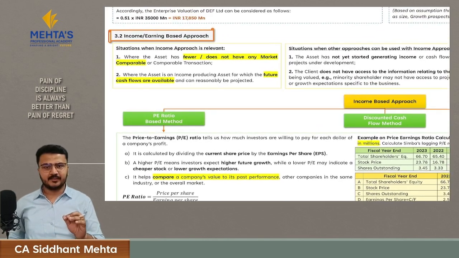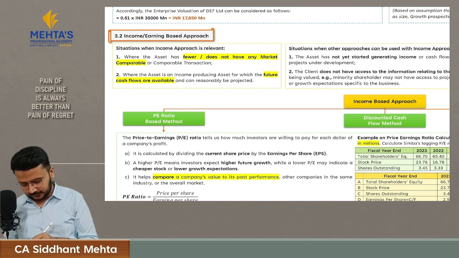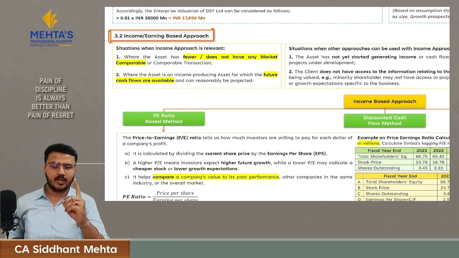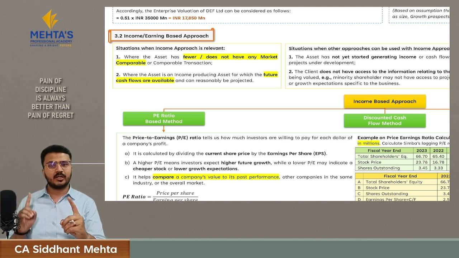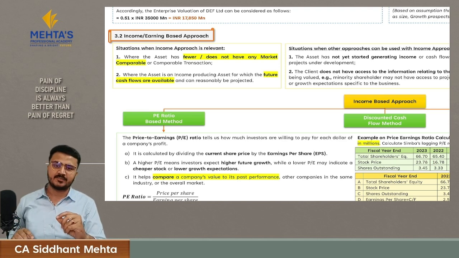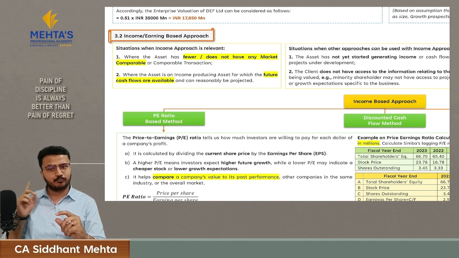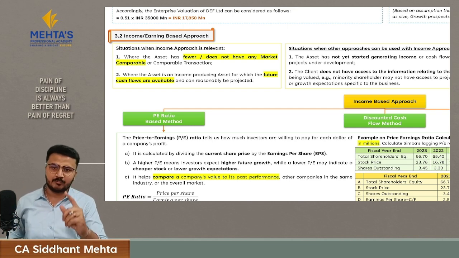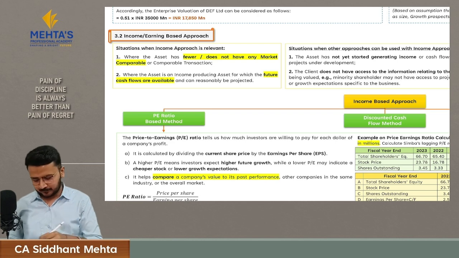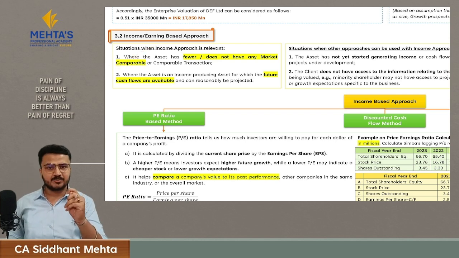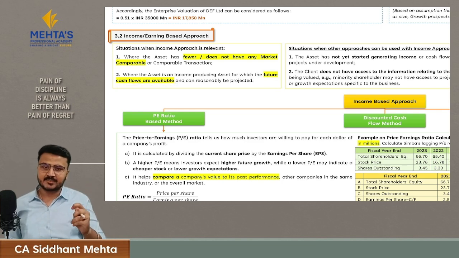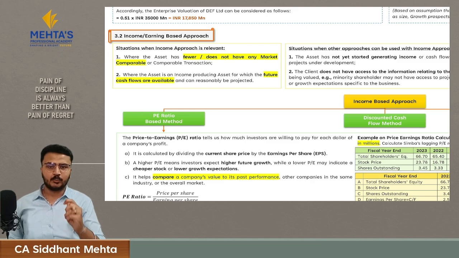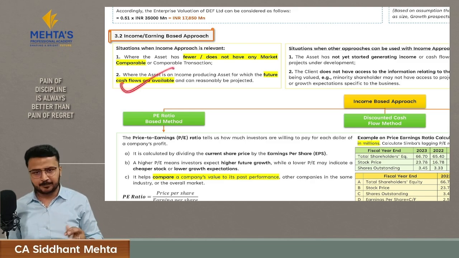Let's first understand in which situation we will be using income based approach. First, you can't value your asset based upon market approach because there is no comparable company for you for analysis. There is no comparable transaction for you for analysis. At that time, you will value your asset based upon income approach. Secondly, management has reasonably projected all the future cash flows which they are going to generate from that asset or from that company. In that case, you can definitely use income approach.